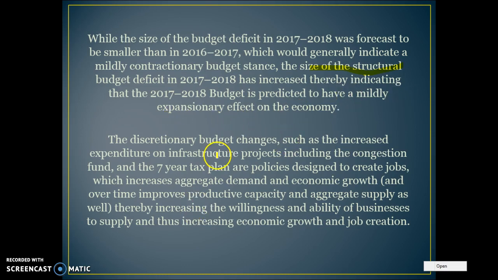There's been plenty of expansionary policies, such as infrastructure projects like the Congestion Fund, the 7-year tax plan, which also helps to boost disposable incomes, which creates more jobs and growth, but also helps to boost our productive capacity in the long term. So again, this question is all about what do you know about monetary and budgetary policy? Show you know exactly what's happening in the economy at this point in time, what they're both trying to achieve, what the limitations are.